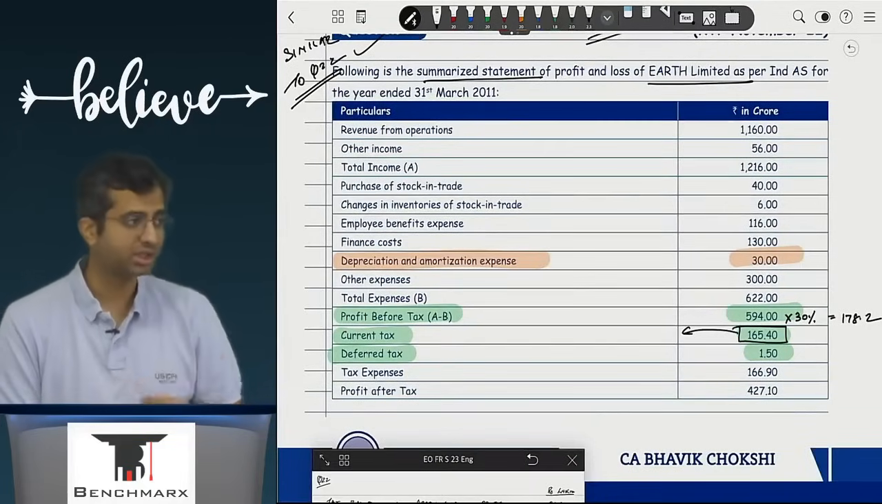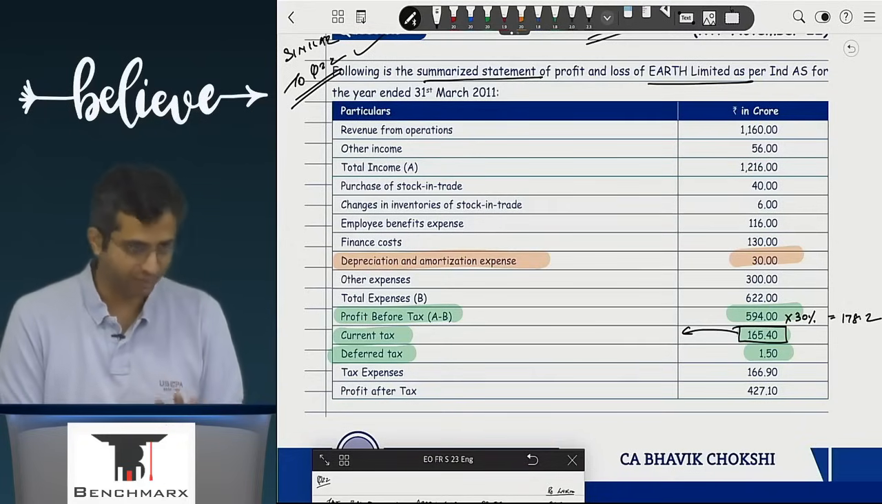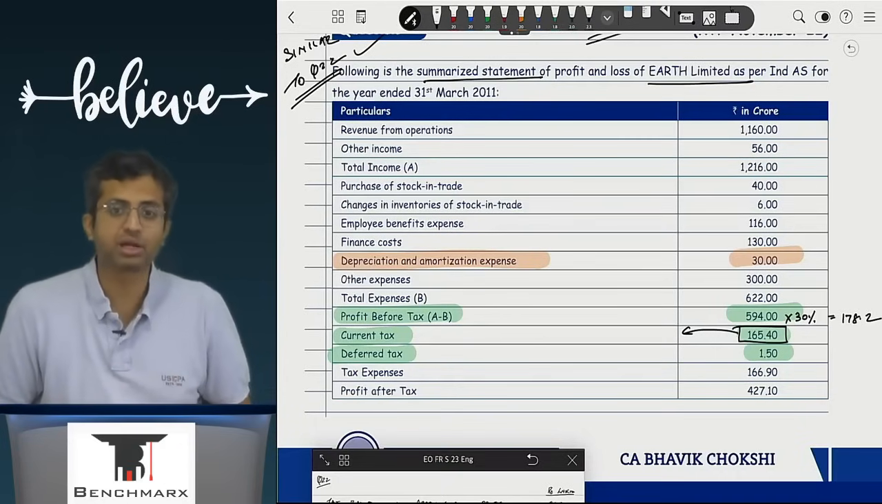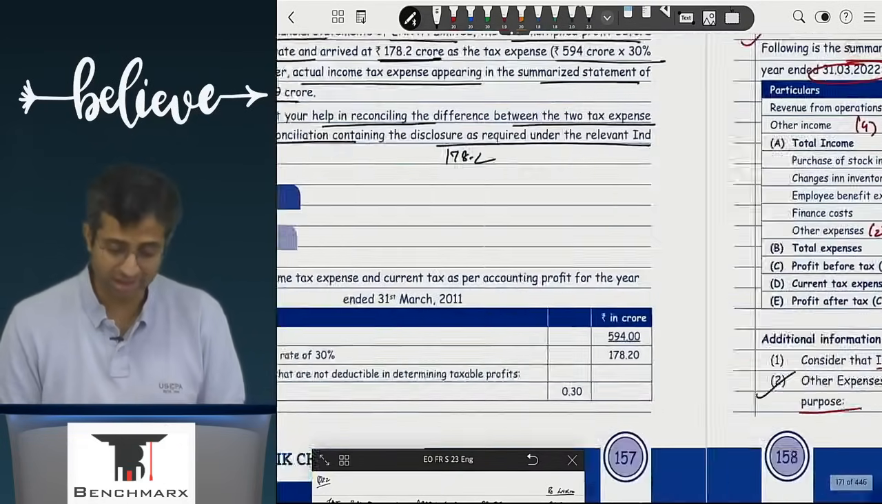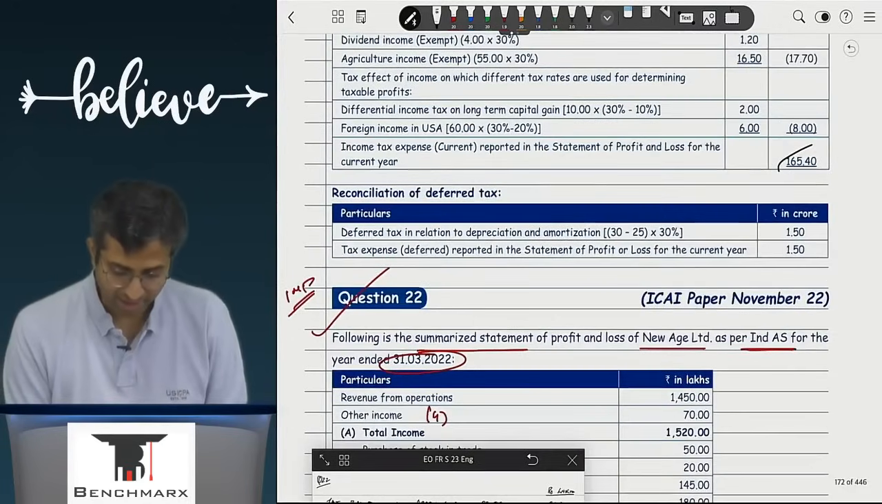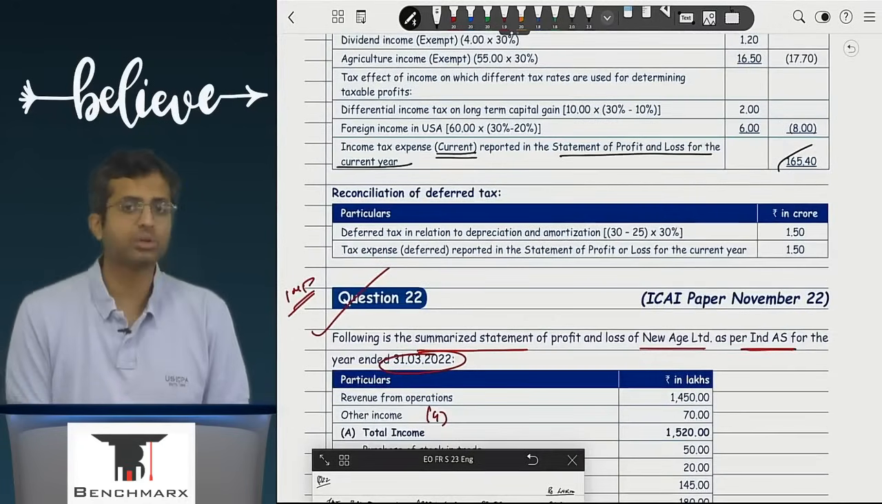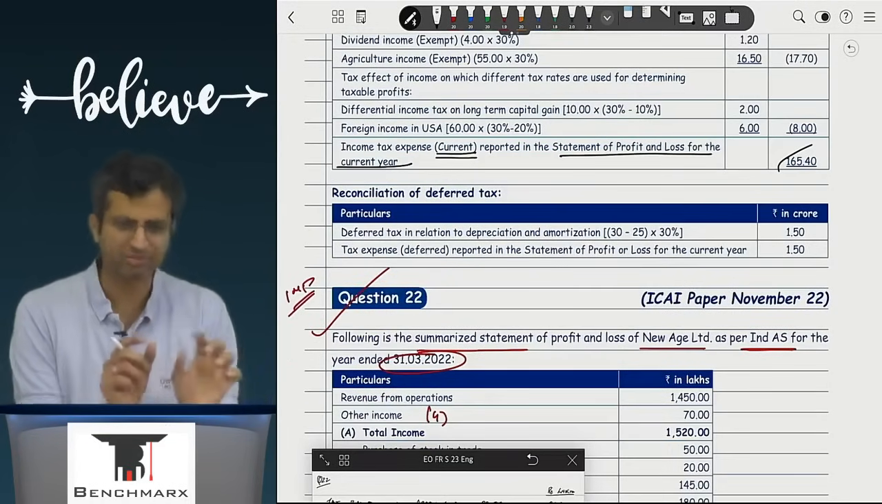In my opinion, that has a flaw again. Why? Because ideally if depreciation is different, there will be deferred tax, agreed, but that will definitely impact current tax. I'll again repeat, if I am trying to reconcile the current tax, income tax expense reported in the statement of P&L, how can it be 165.4? It is given, hence in the exam question it has been left out, and rightly so.